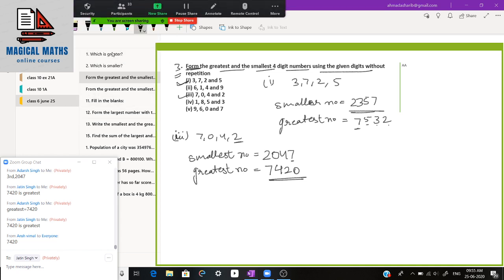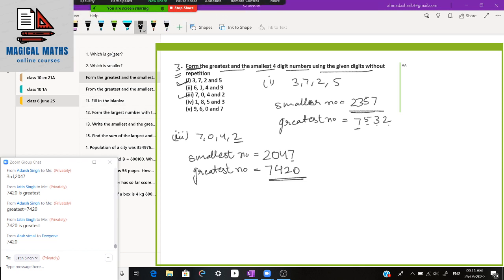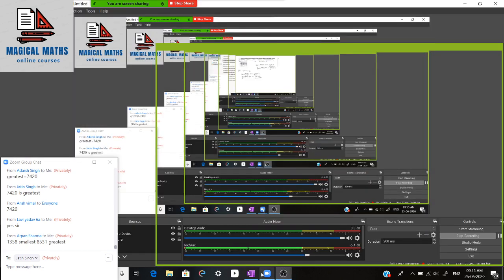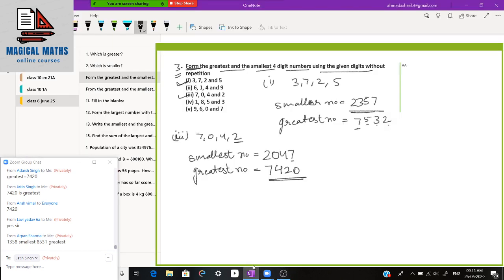Daksh Srivastav is joining the class very late. From tomorrow, make sure that you join the class on time. Then the rest of the questions you will do in your HW copy.